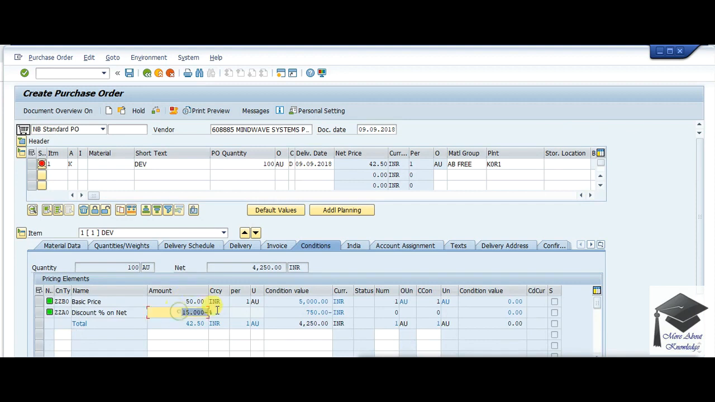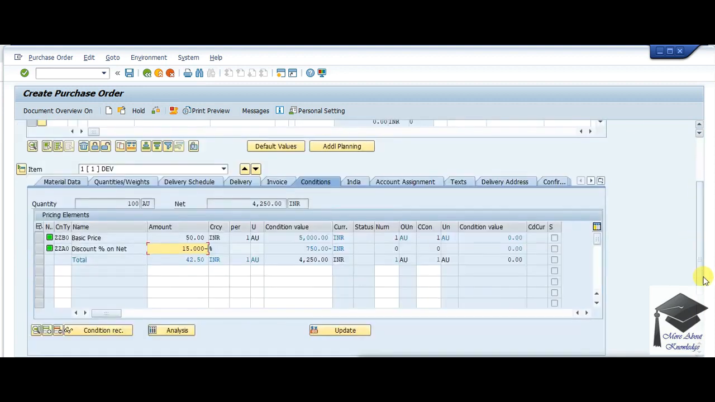So here you can see the 15.5% is fetched from condition record. So this way, if you want to delete it, then you can delete it by choosing this. If you want to add some condition record, or add some condition table which already exists in your pricing procedure or calculation schema, you can add it here.